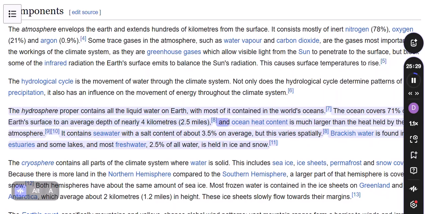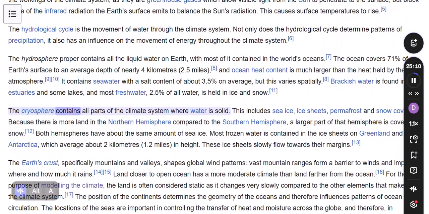2.5 miles, and ocean heat content is much larger than the heat held by the atmosphere. It contains seawater with a salt content of about 3.5% on average, but this varies spatially. Brackish water is found in estuaries and some lakes, and most freshwater, 2.5% of all water, is held in ice and snow.